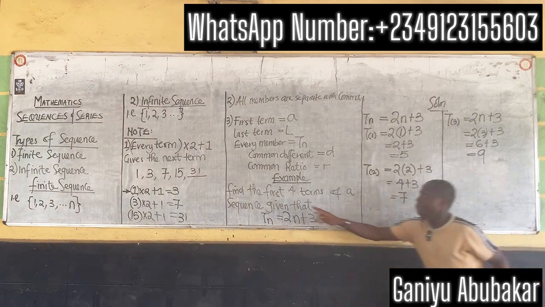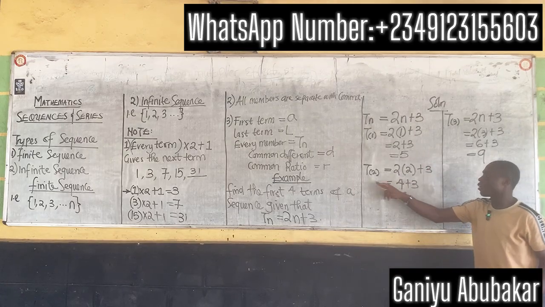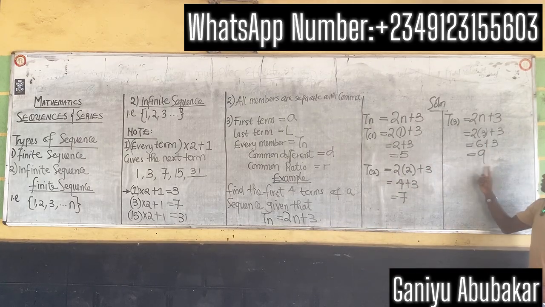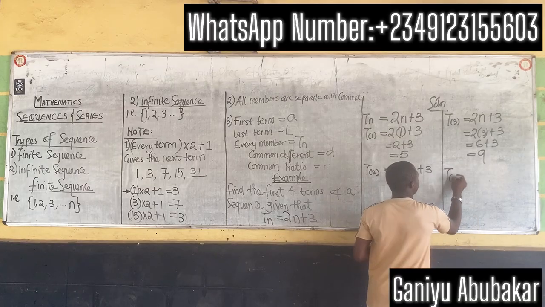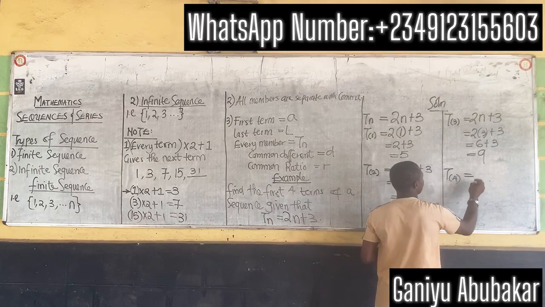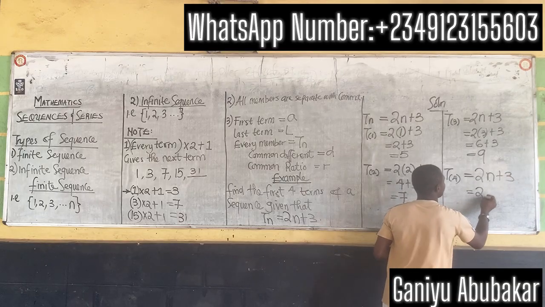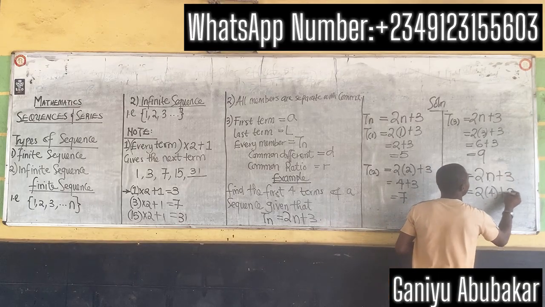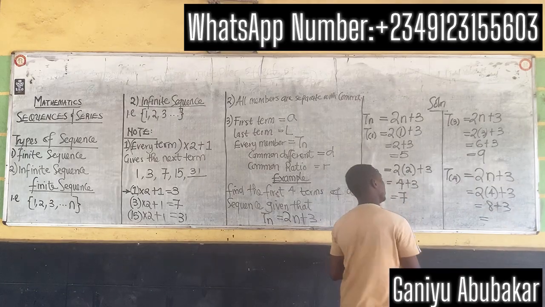So find the first 4 terms. The first term is 5, second term is 7, third term is 9. Let's find the 4th term now. T4 is equal to 2n plus 3. This gives you 2 into 4 plus 3. That gives you 8 plus 3. That gives you 11.